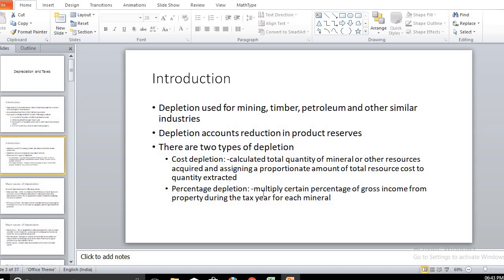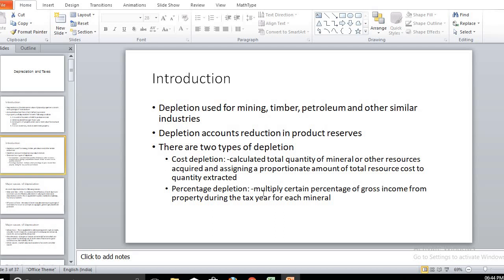So that production reduction in the production reserves is to be considered in the depletion account. We can consider two types of depletion: cost depletion and percentage depletion. Some loss in that product we observe, and how can we consider the cost of that loss of that particular product, in terms of cost depletion or percentage depletion.